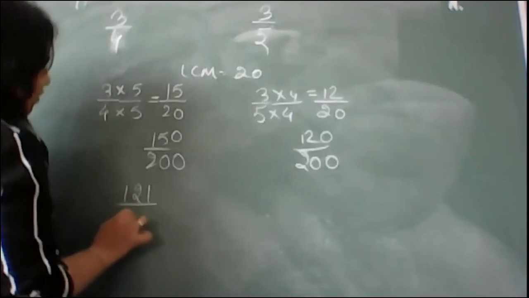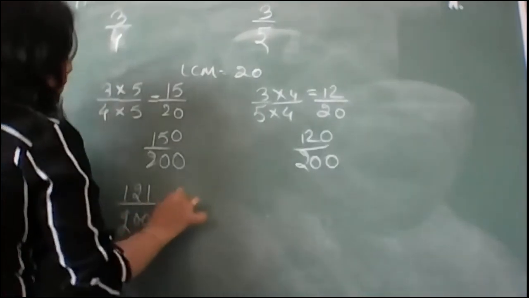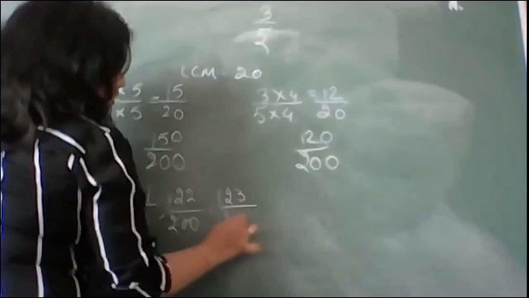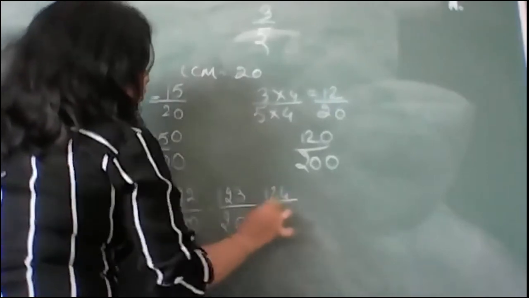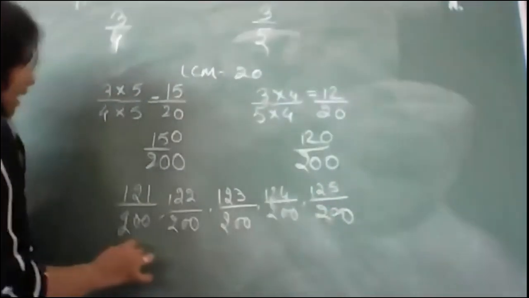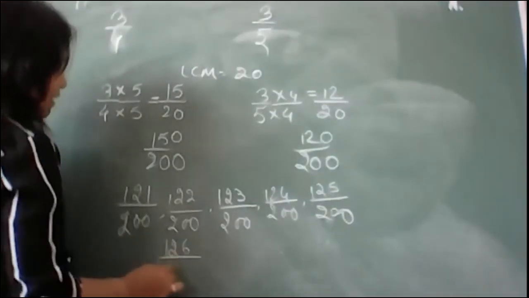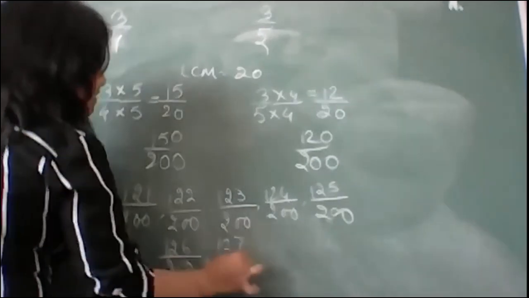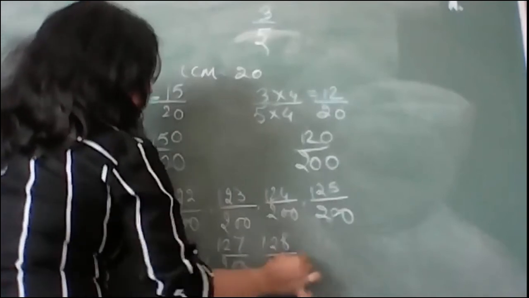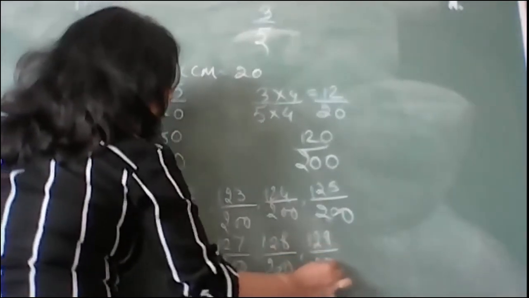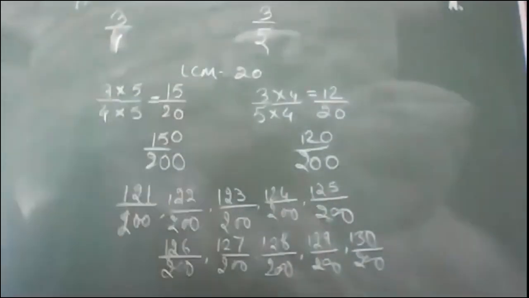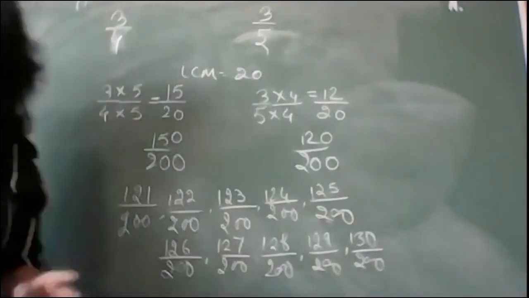121 upon 200, 122 upon 200, 123 upon 200, 124 upon 200, 125 upon 200, same like this only, 126 upon 200, 127 upon 200, 128 upon 200, 129 upon 200, 130 upon 200. So there can be multiple numbers which you can write down between these two.